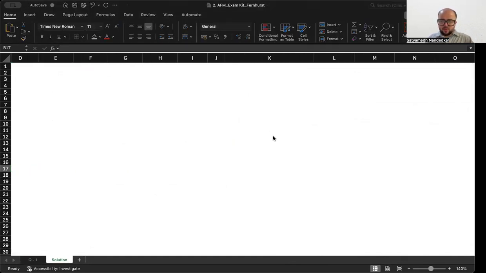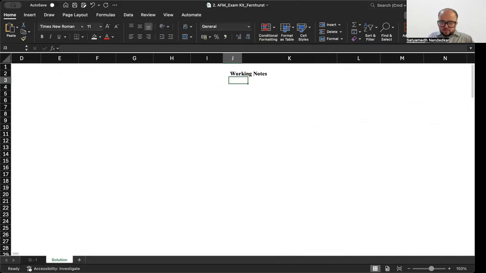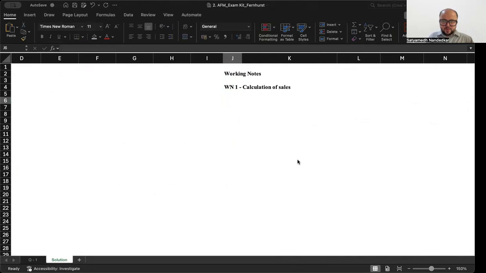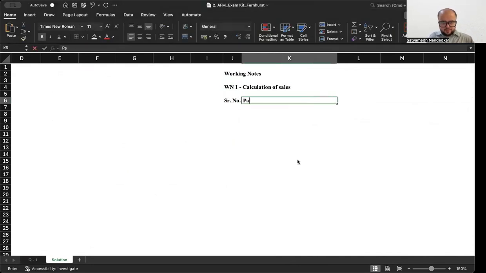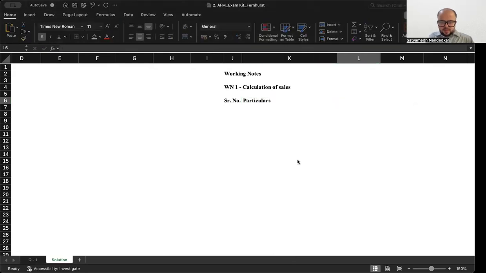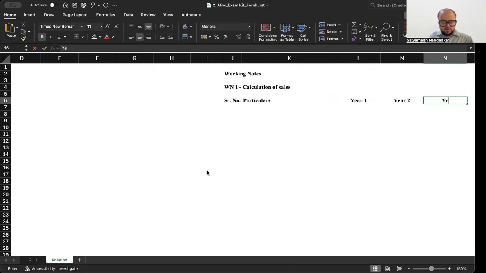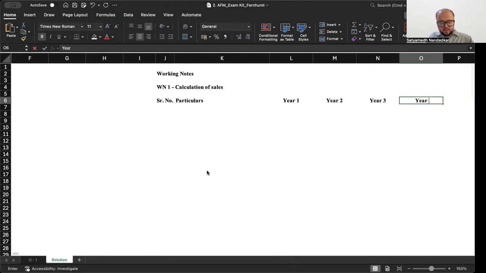This will involve quite a few working notes, so best to make them in a sequential manner. Making a list of the working notes often ensures that you don't miss out on any single calculation. Let's start with sales. This is serial number, particulars. This is a 4-year project, right? So year one, year two, year three, year four.